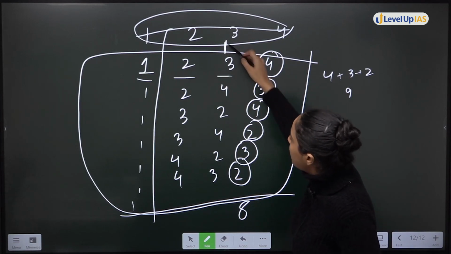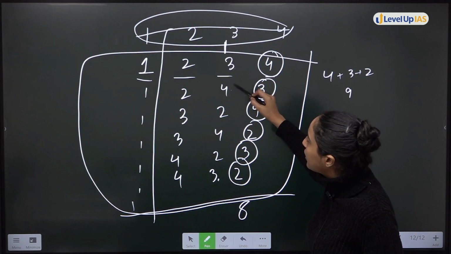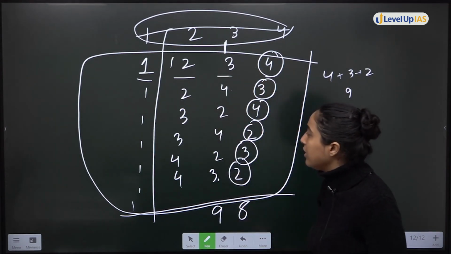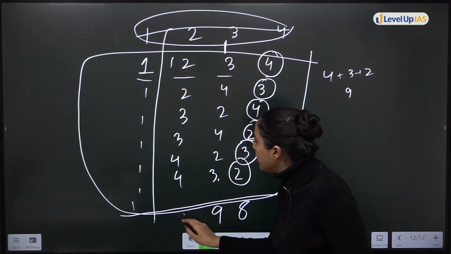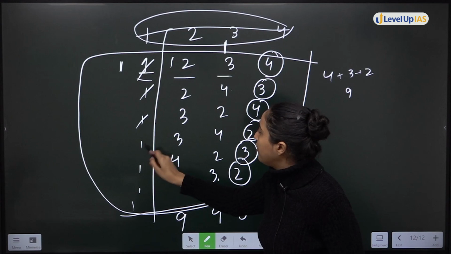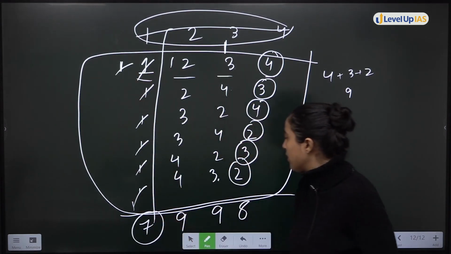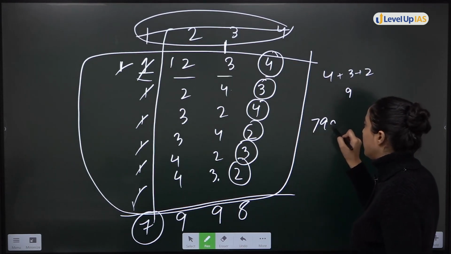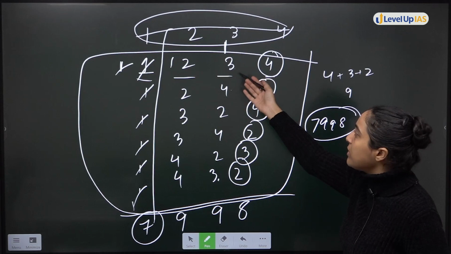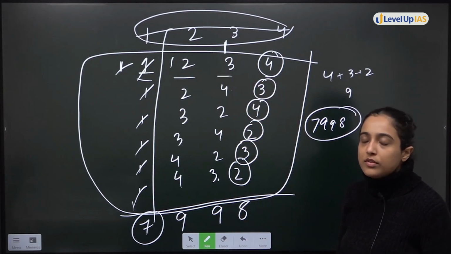18, 1 goes here. This will be again what? 3, 3, 2, 2, 4, 4. This will be 18 plus 1, 19, 9. 1 goes here. Again 18 plus 1, 19, 9. 1 goes here. कितने थे? 6 थे. 1, 2, 3, 4, 5, 6 and 1, 7. 7, 9, 9, 8. This will be your answer. Okay. So since इसमें only 2, 3, 4 were there, 6 combinations possible. Add all of those. This was your answer.